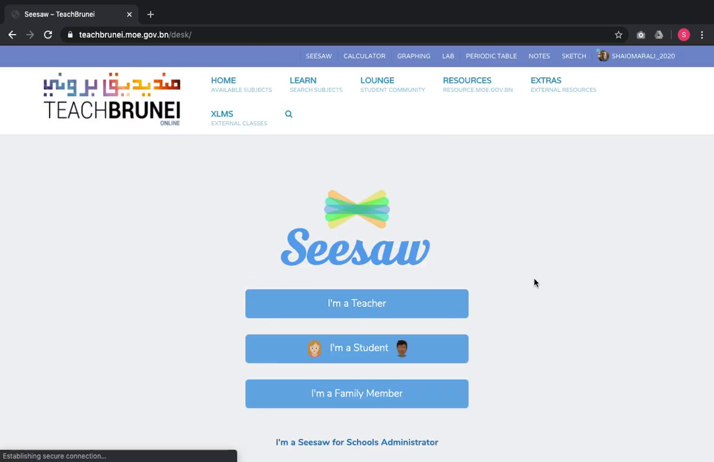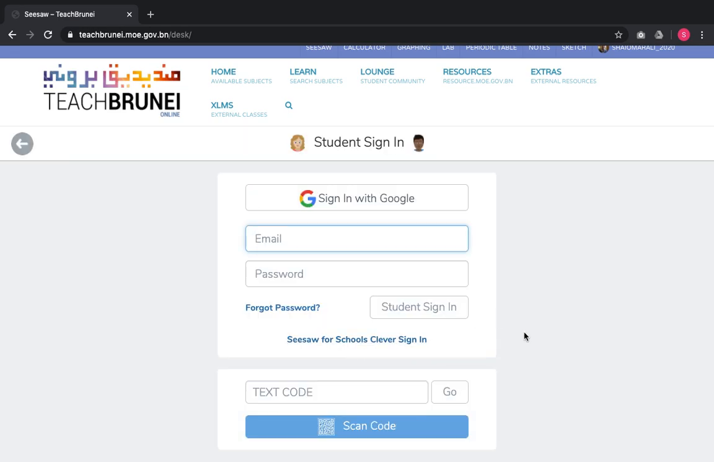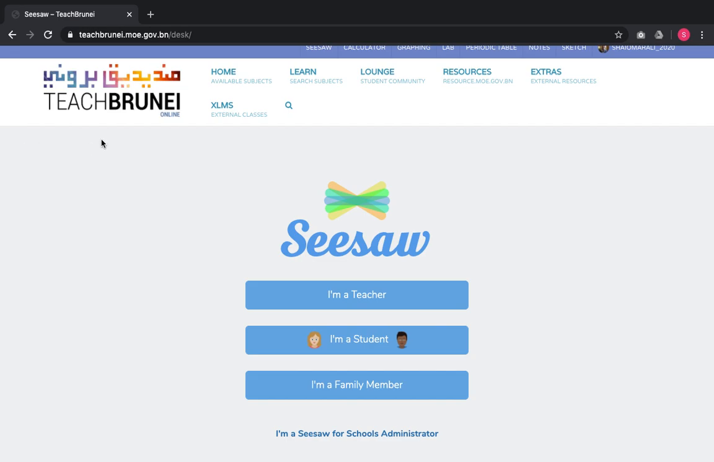As you can see here, Seesaw is integrated into the TeachBrunei LMS system. Students can sign in using the Seesaw account or scan the code, and then the teachers can follow the progress of the students through Seesaw as well, in complement to what they are doing on TeachBrunei LMS.